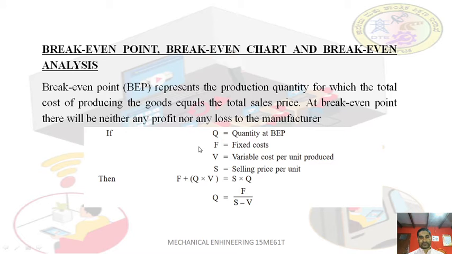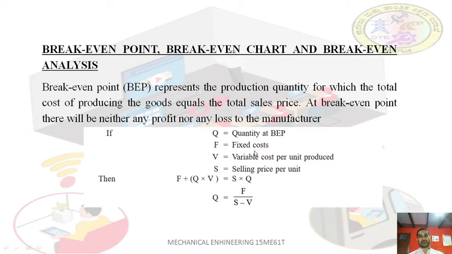These are some terms for calculating the break-even point. Q is the quantity at break-even point, as I said, for example 85. F is the fixed cost, V is the variable cost per unit produced, and S is the selling price per unit. These are the variables.